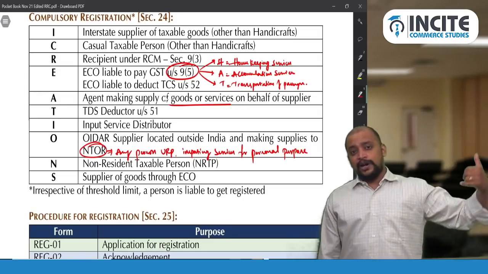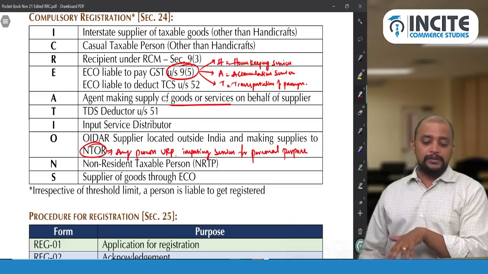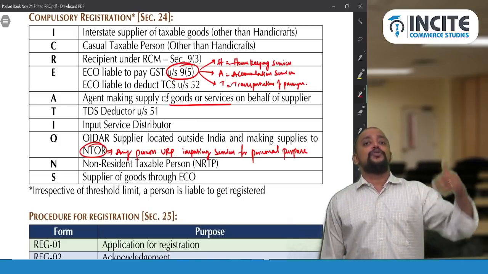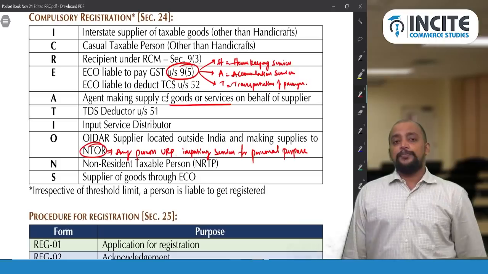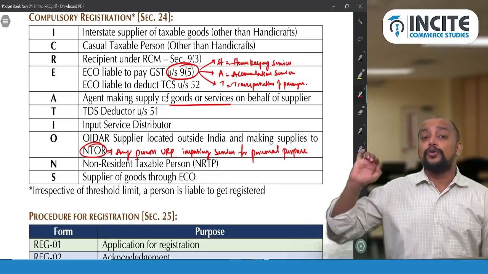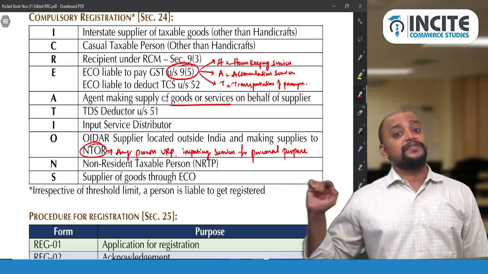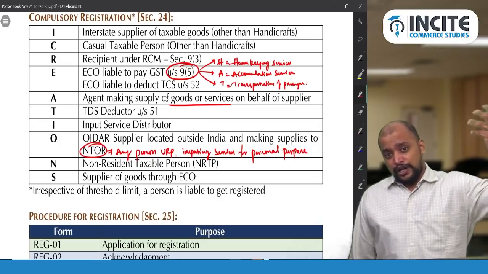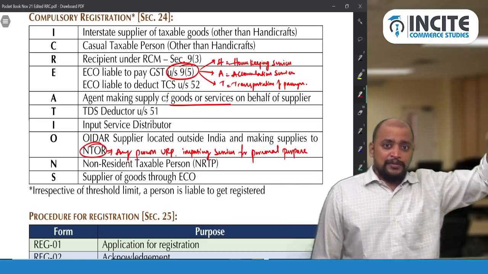Why? Because the supplier located outside India is making supply to a non-taxable recipient in India. Then there is the non-resident taxable person, who comes from outside India to India. That person is also compulsorily required to register. And there is the supplier of goods through an e-commerce operator, not the supplier of services through an e-commerce operator. Both are ineligible for the composition scheme, but that is for the composition scheme.